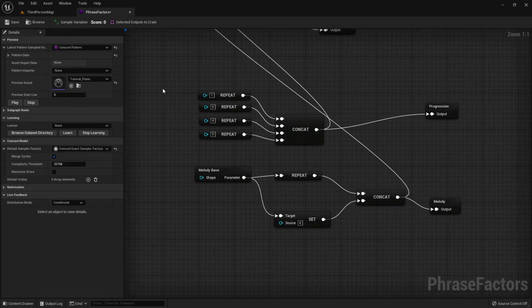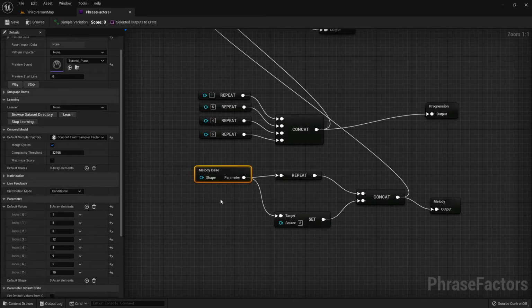Now for the melody, I will simply change up the melody base a little bit. Let's say 12, 10, 9, 12, 10, 8, 7, 8. Or let's use the 6th scale degree, which will fit in a couple more contexts. And then we'll just, once again, have some variations on this.